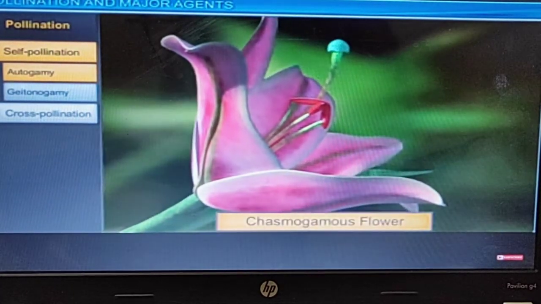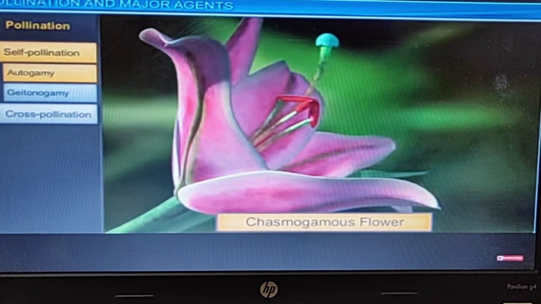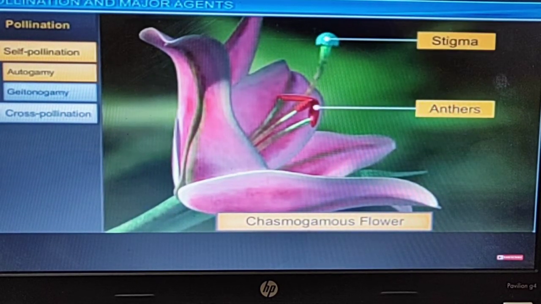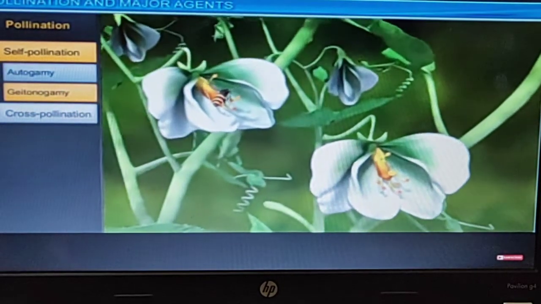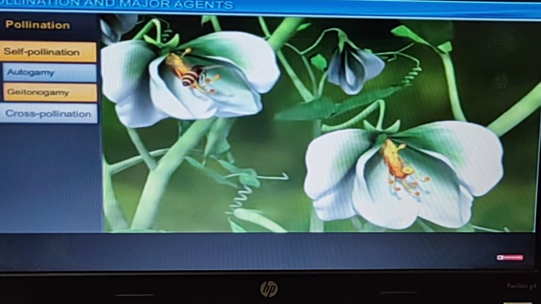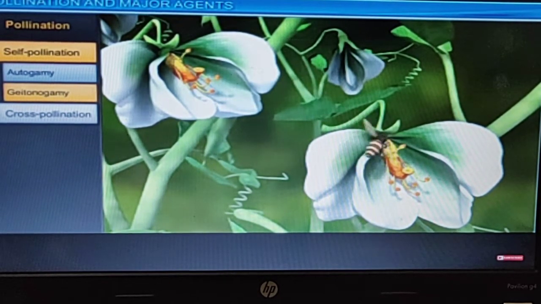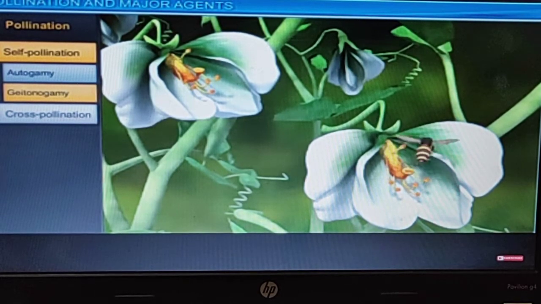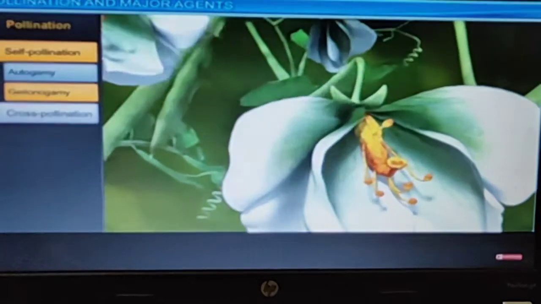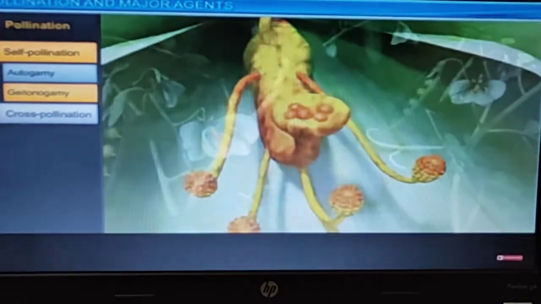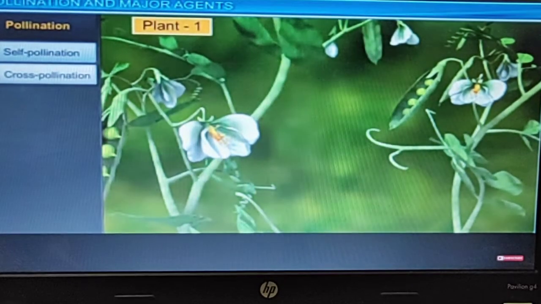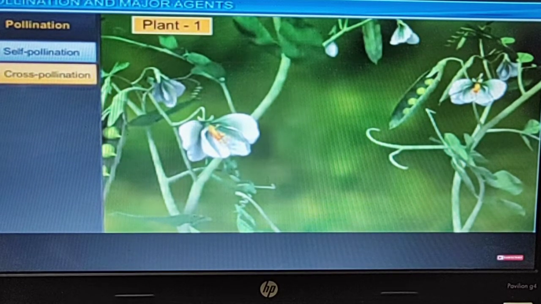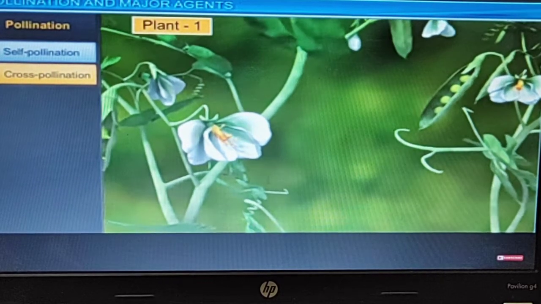While in other flowers, such as you are looking at here, which are known as chasmogamous flowers, they are open, so their stigma and stamens are completely exposed. Other anthers will get in contact with their stigma also, so a crisscross formation will be there. Clear? This is a completely open flower. So if a bee takes the pollens of one flower, it can deposit them on the stigma of another flower too. If this is within the same plant or same species, it is considered self pollination.